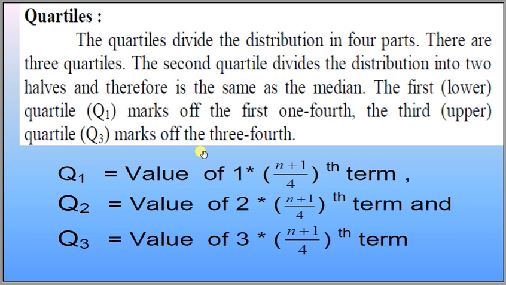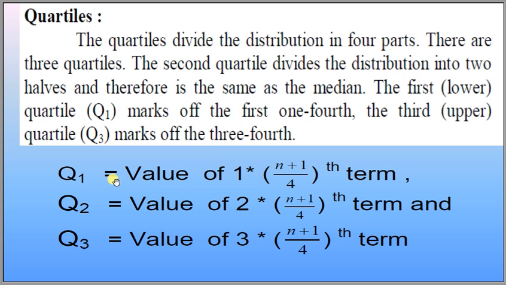Quartiles are those values which divide the whole series into 4 equal parts. There are 3 points on a series, Q1, Q2, Q3, which divide the whole series into 4 equal parts. The first lower part is known as quartile Q1. The second quartile is known as Q2, which is equivalent to the median, and the third quartile is Q3.